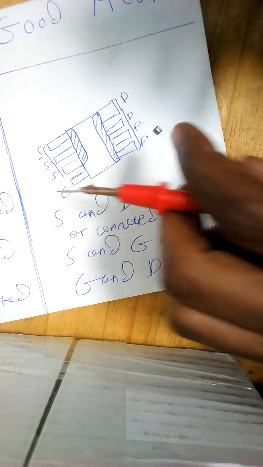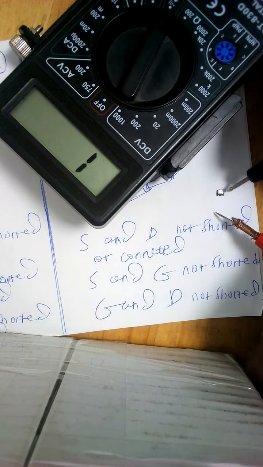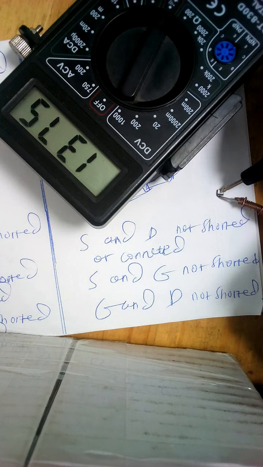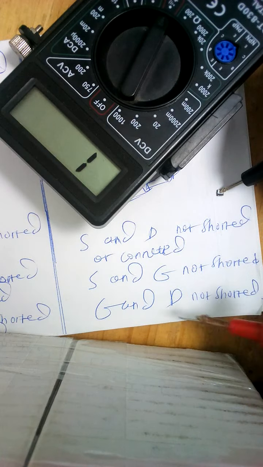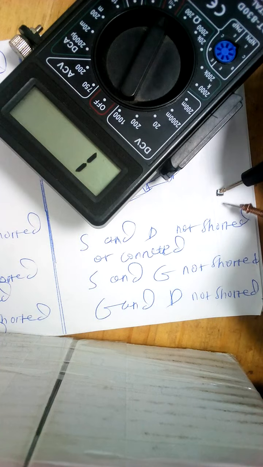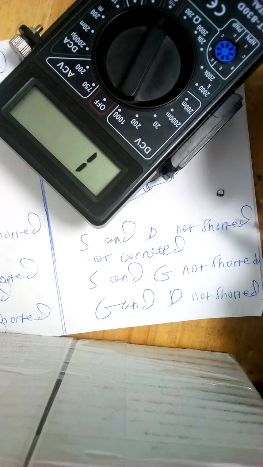No beep. Not shorted. So this is a good MOSFET.